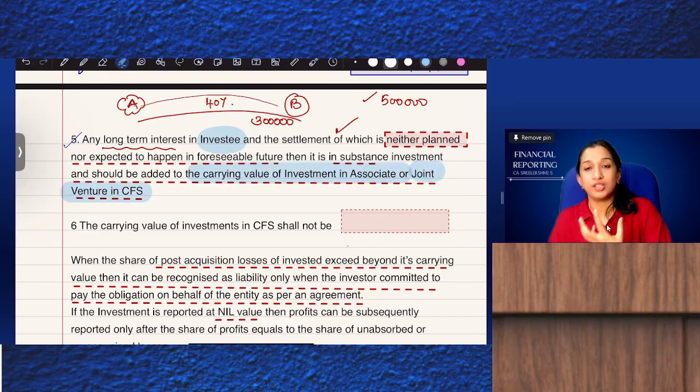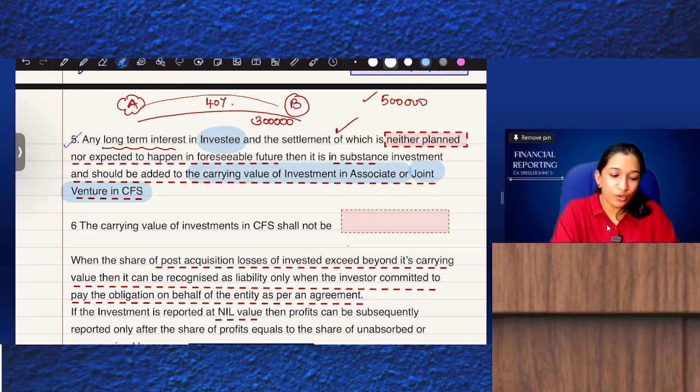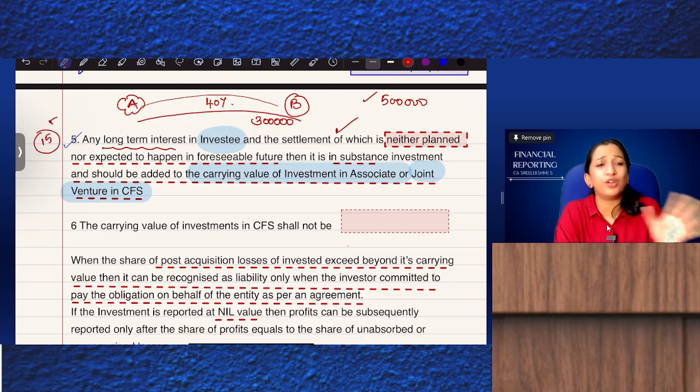Any long-term interest, any long-term loan, long-term investments in preference shares or bonds, is to be treated in substance as investment in associate if the repayment is not planned nor expected to happen in the foreseeable future. There is a study material illustration number 15 which is very good. You need to do that. We'll try illustration 15, a very good illustration which has not come for exam.